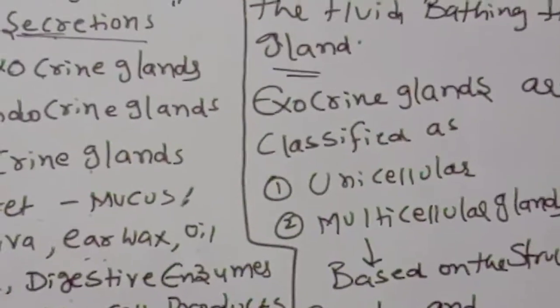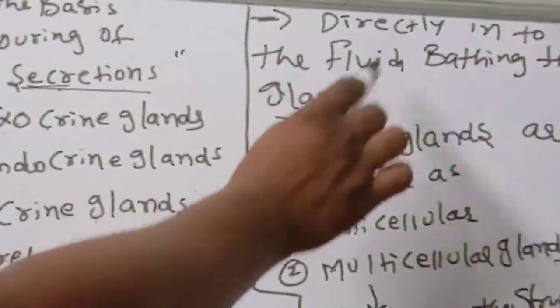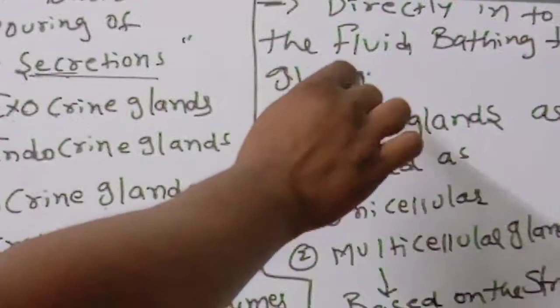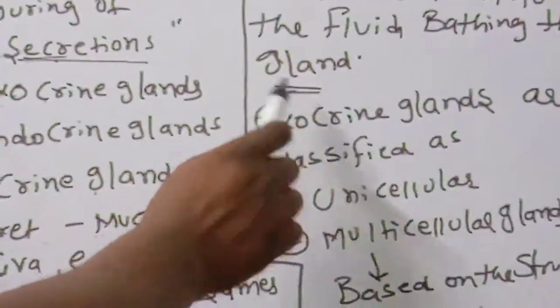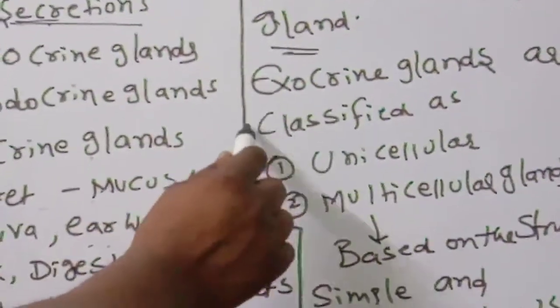The endocrine gland secretes directly into the fluid bathing the gland. So wherever the gland is bathing, they will secrete directly into that fluid. Suppose it is blood, they will secrete directly into the blood. Next, exocrine glands.